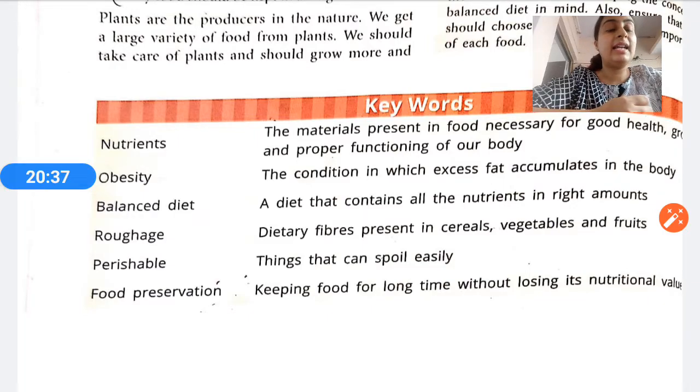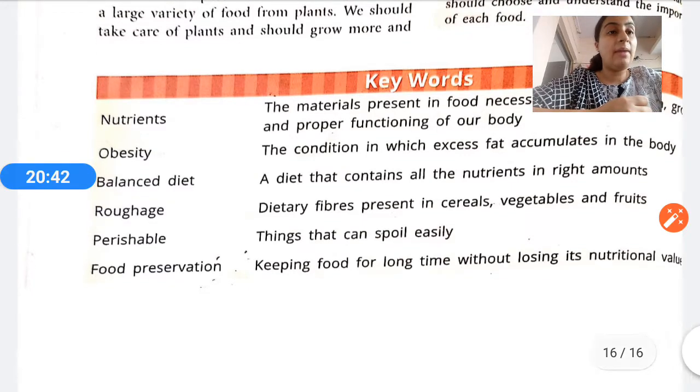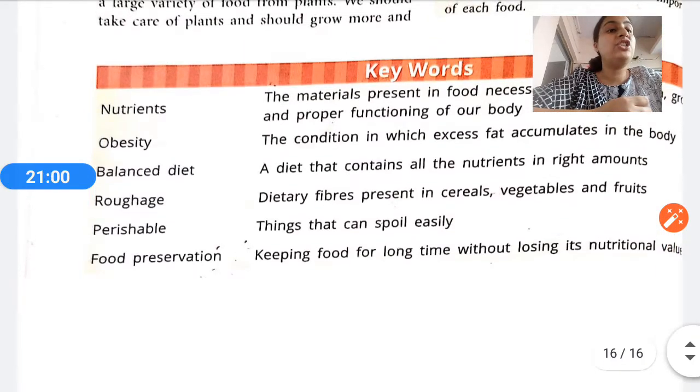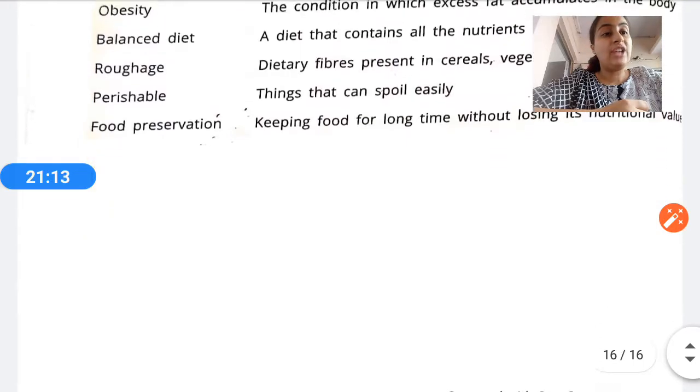Balanced diet: a diet that contains all the nutrients in the right amounts. Roughage: the dietary fibers that are present in cereals, vegetables and fruits. Perishable items like fruits and vegetables, the things that can spoil easily, have to be taken great care of. Food preservation: keeping food for a long time without losing its nutritional value. So dry fruits should be kept in airtight containers so that the nutritional value does not go away. Okay, I hope you all have understood the chapter well.